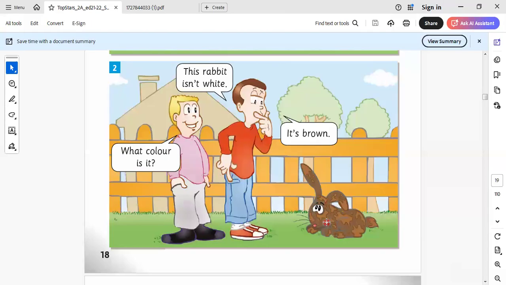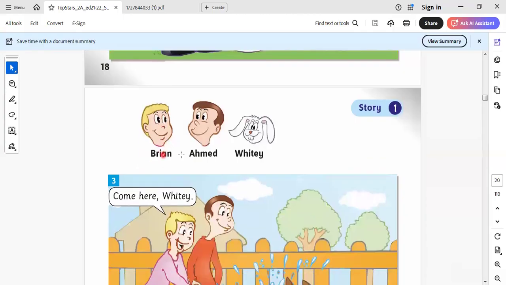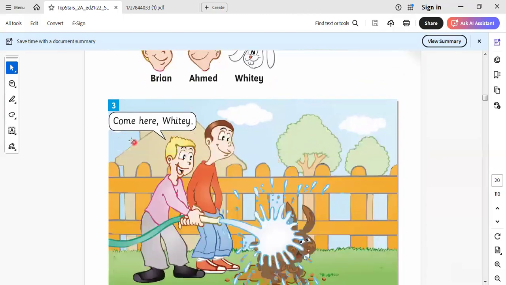So he introduced the rabbit Whitey. This rabbit here is not white. What color is it? Brown. Here is Prayer, Ahmad, and Whitey. These are the characters of the story.